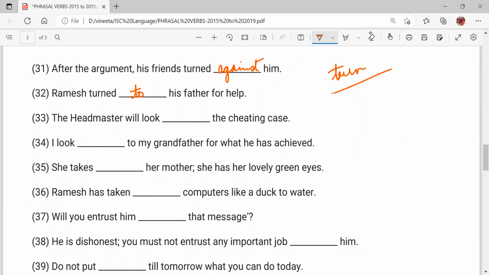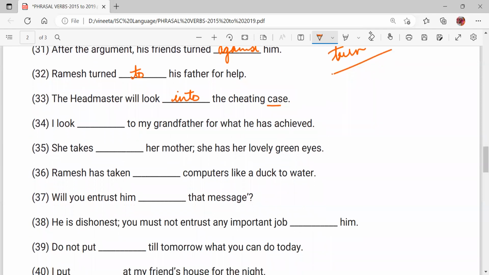So turn is also a phrasal verb which you should revise. The headmaster will look into the cheating case. Again, look has come. Look into the case, look into the matter. No, look after means to take care. So he is going to look into the case, study thoroughly, investigate about it. Looking into the matter means to investigate and take it into consideration, right?